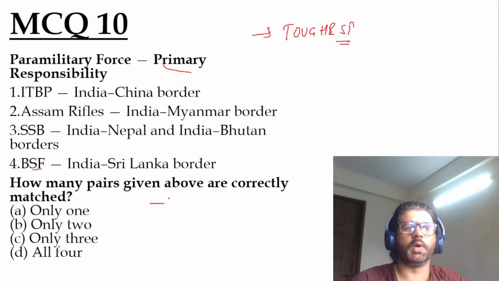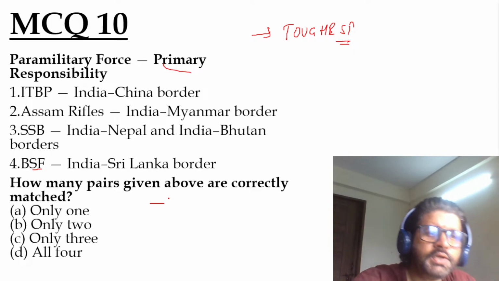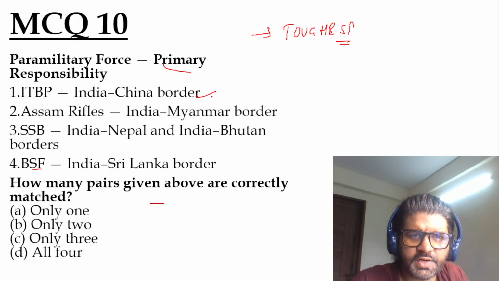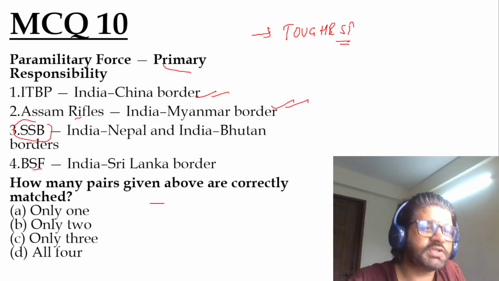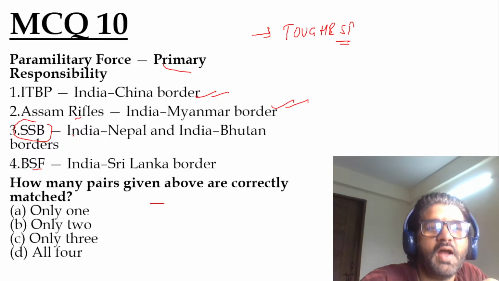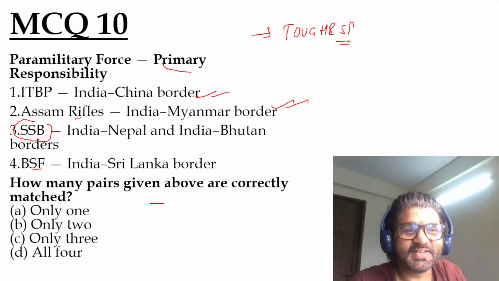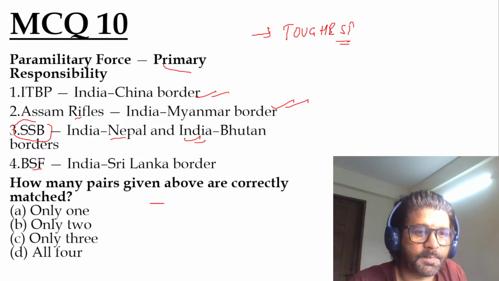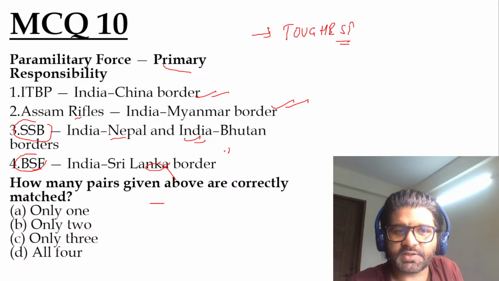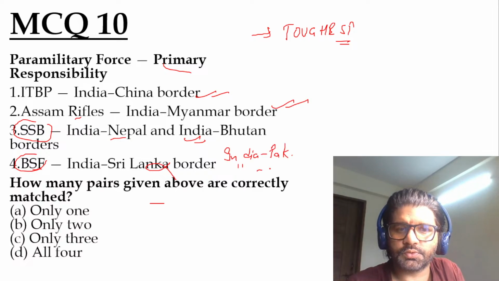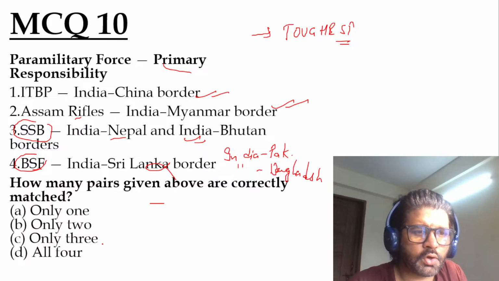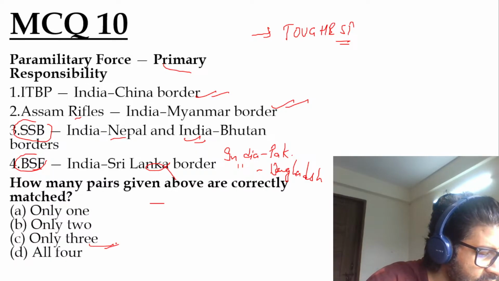Let's do it one by one. Indo-Tibetan Border Police, as the name suggests, obviously the India-China border. This is correct. Assam Rifles, I have told you, India-Myanmar border. SSB, it is not the Service Selection Board which you go for after NDA and CDS. It is India-Nepal, India-Bhutan. This is correct. BSF is not the India-Sri Lanka border. BSF is India-Pakistan and India-Bangladesh. So the fourth is wrong. The answer is only 3.